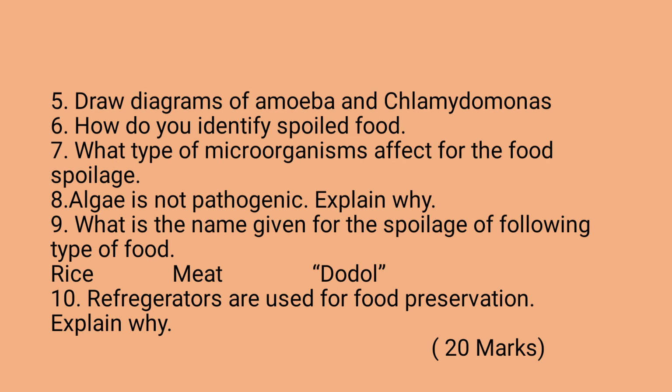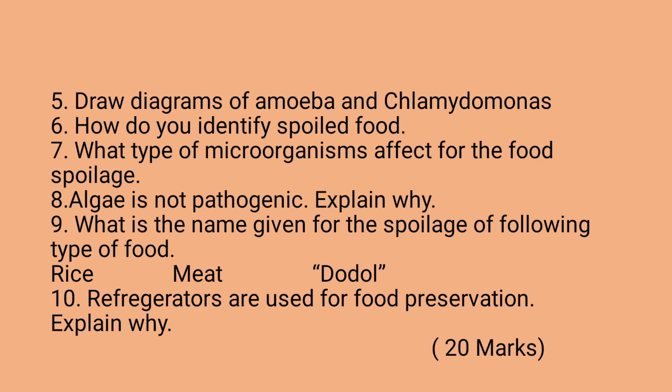Spoilage of protein food we call putrefaction. Dodol contains lipids. The spoilage of lipid-containing food we call rancidification.